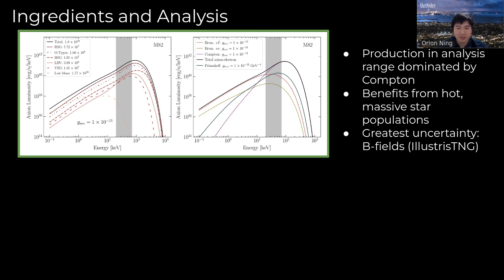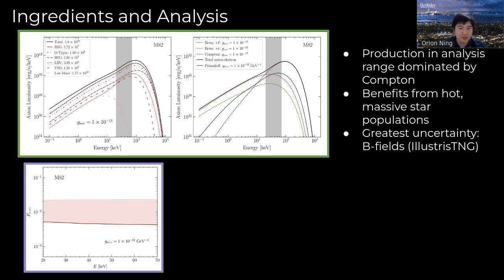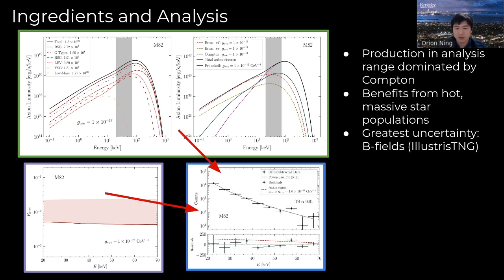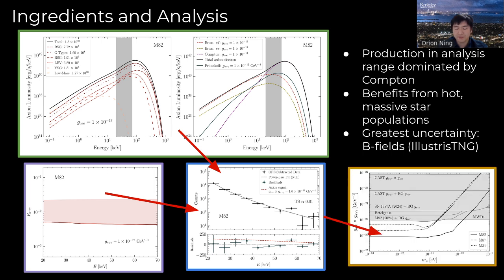The second ingredient is, of course, our axion to photon conversion probabilities, which use magnetic field models which we take from the illustrious TNG simulations, as in our previous work. They end up dominating the uncertainties in our analysis. Both the axion luminosity and the conversion probabilities are folded in to our analysis, where we compare our signal model to NuSTAR data. And then from there, in the absence of an axion signal, one can derive 95% upper limits on the couplings with standard frequentist techniques.